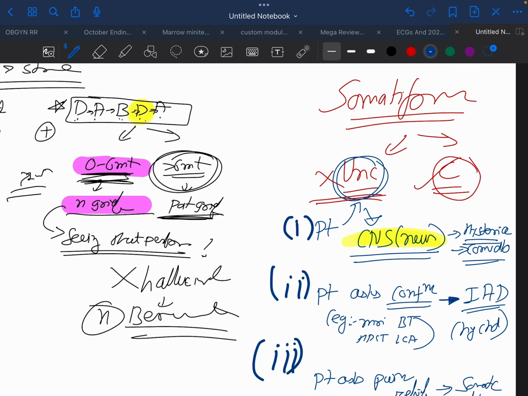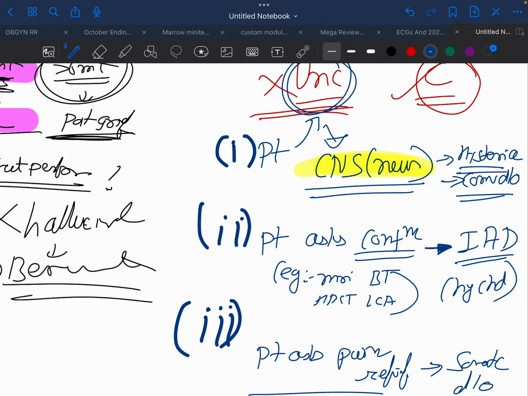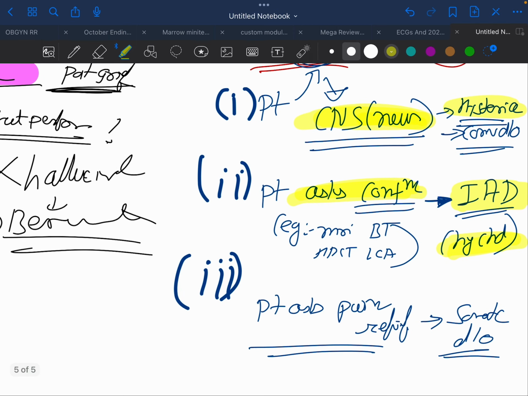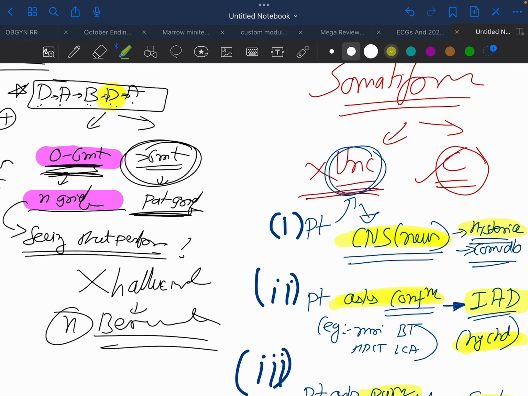Okay. So these three disorders are very important. Here the patient produces specifically CNS symptoms. Here the patient asks for confirmation, then it's illness anxiety disorder, also known as hypochondriasis. Please do not get confused between hysteria and hypochondriasis. And if the patient asks for pain relief, then it is somatic symptom disorder, or the pain disorder.